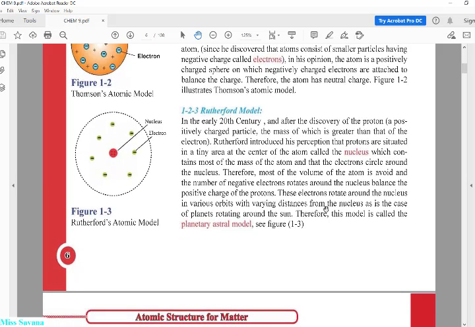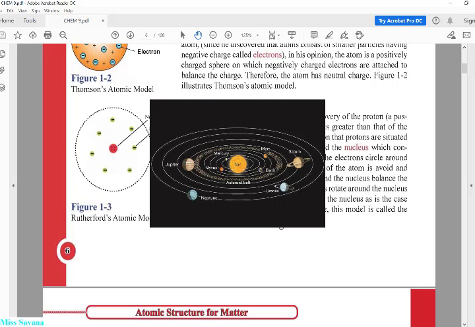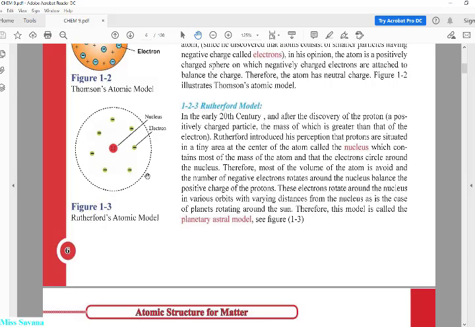And the last thing you need to remember about Rutherford's idea: these electrons, how are they found around the nucleus? They are rotating around the nucleus in various orbitals with varying distances, باتجاهات مختلفة, from the nucleus, as in the case of a planet rotating around the sun, مثل ما تفتر الكواكب حول الشمس. Okay, this is the Rutherford model. This is Rutherford's idea. As you can see, it's drawn here simply. It's really a simple idea.